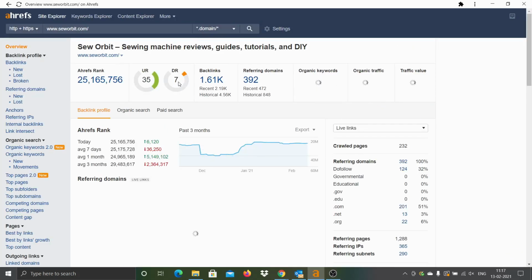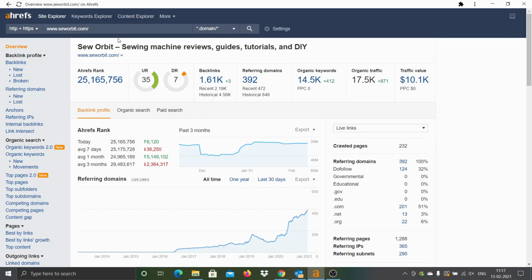You can straight away see the one important label that I always notice when I analyze any site is DR. DR stands for domain rating. In other tools, there is something called domain authority. Basically, if it is an established branded site, normally DR will be high. For example, Facebook, Twitter, CNN, all these kinds of sites will have a DR of above 90. But when you start a new site now, your DR will start from 0. So when you are looking at a reference site, you should look for sites with a low DR. That means the niche has very good potential to perform even though the sites are relatively new. That's what the indication is all about.